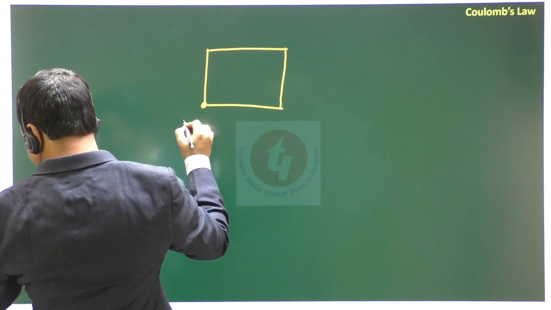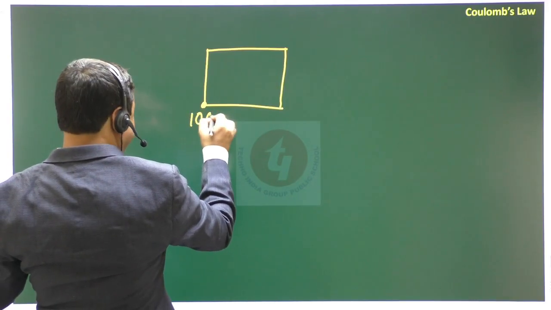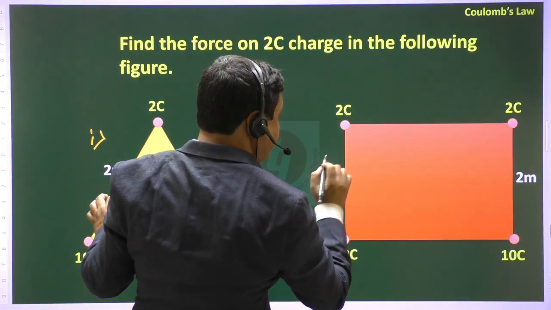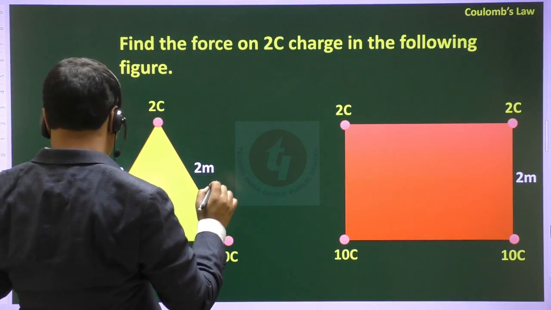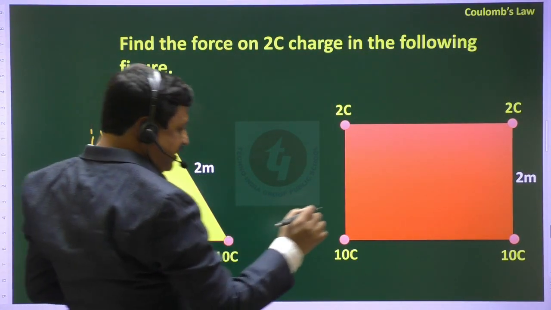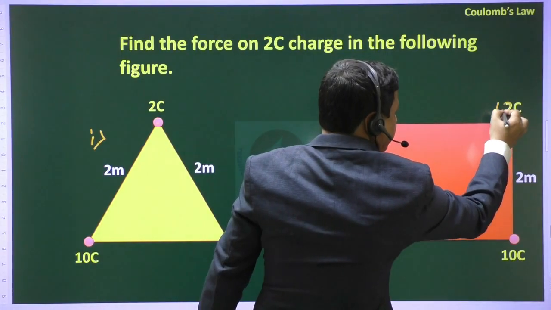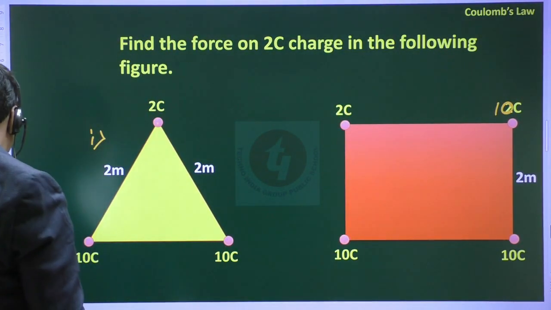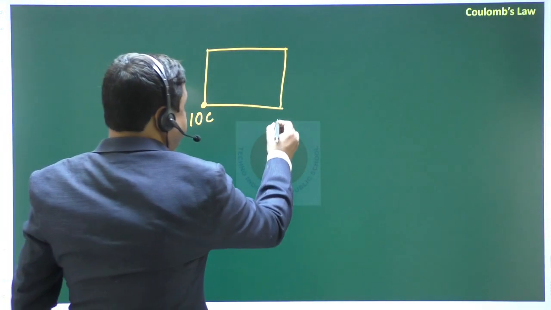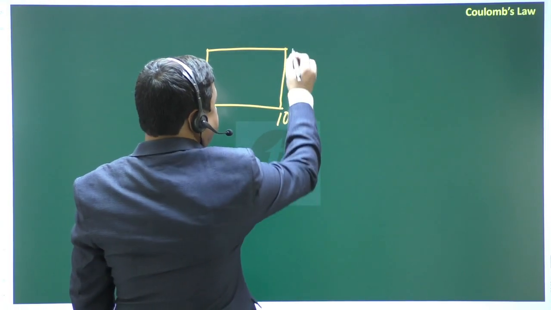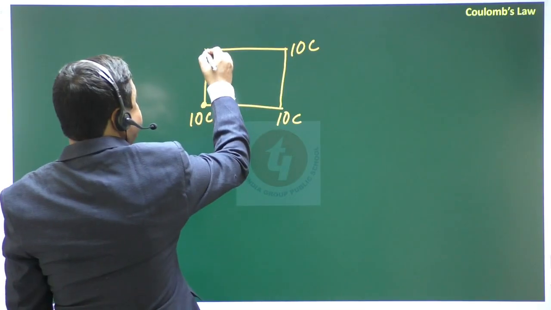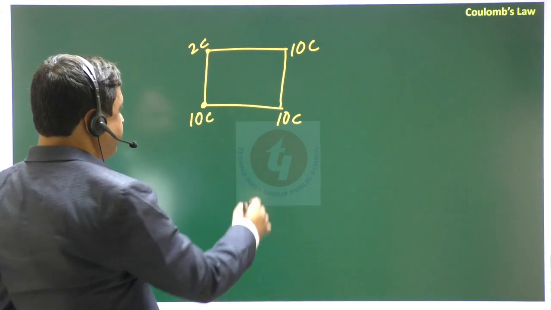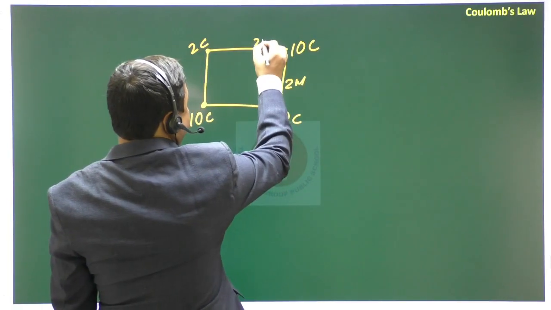This is 10 coulomb, 10 coulomb, 10 coulomb, 2 coulomb. So this will also be 10. Okay. Because otherwise the calculation part will be difficult. 10 coulomb, 10 coulomb and 10. Okay. And this is 2. You have to find the force on the 2 coulomb charge. And the side is 2.